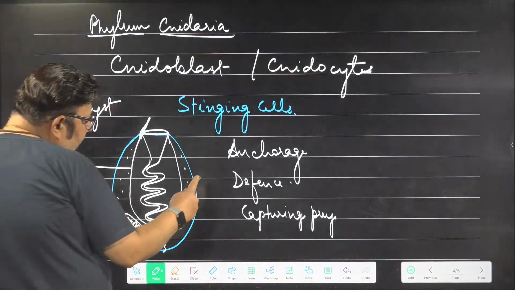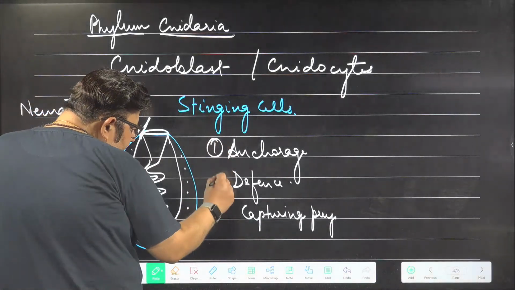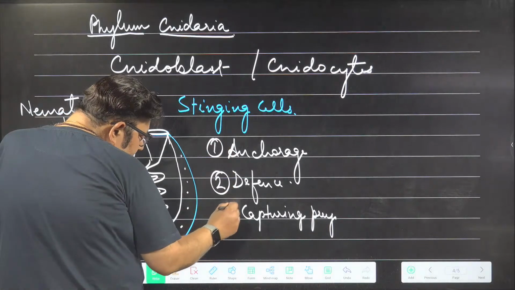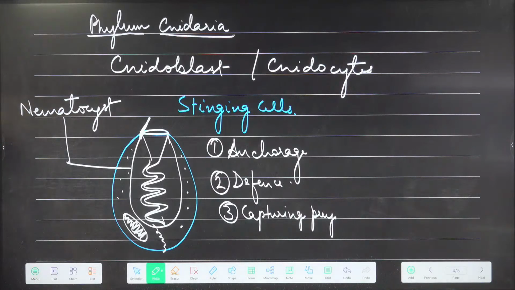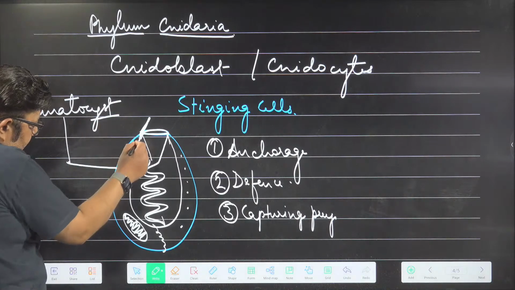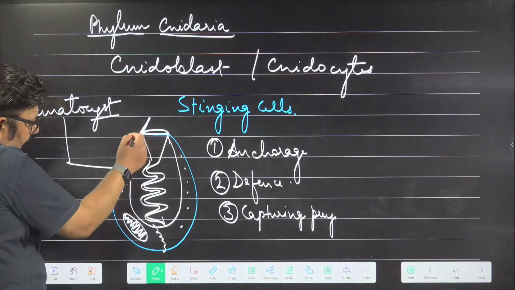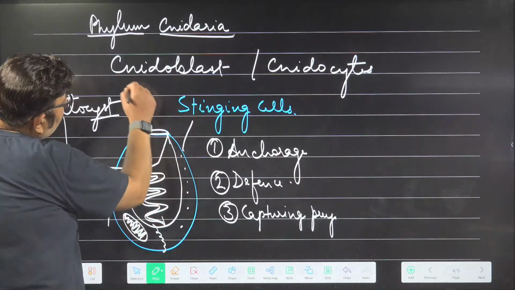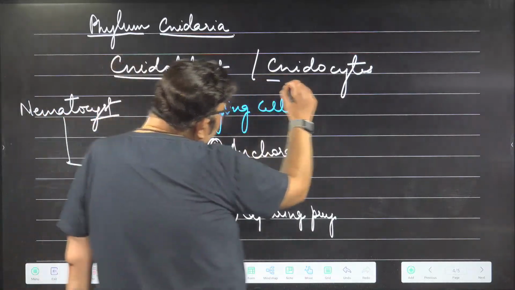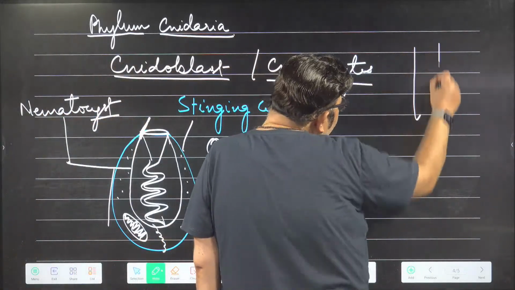It helps in anchorage, it helps in defense, and also helps in capture of prey. Stinging cell, the nematocyst. The cyst is this one, nematocyst, and this whole cell is called stinging cell, also called nidoblast or nidocyte.